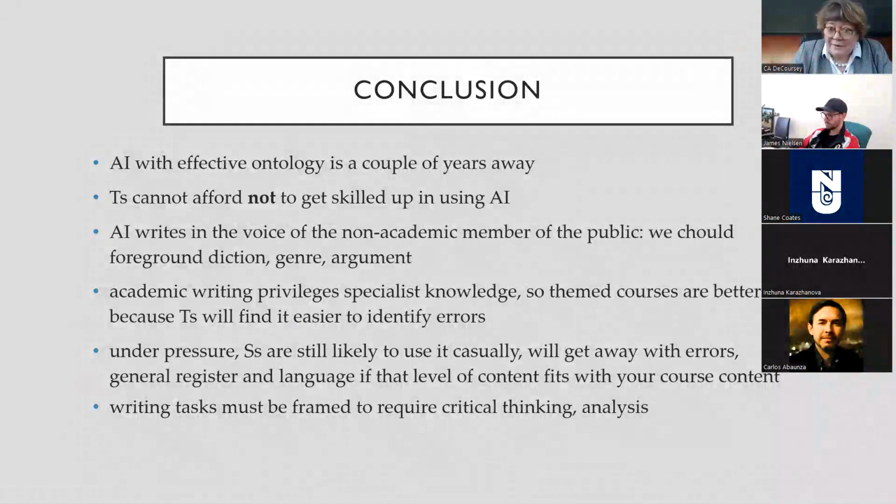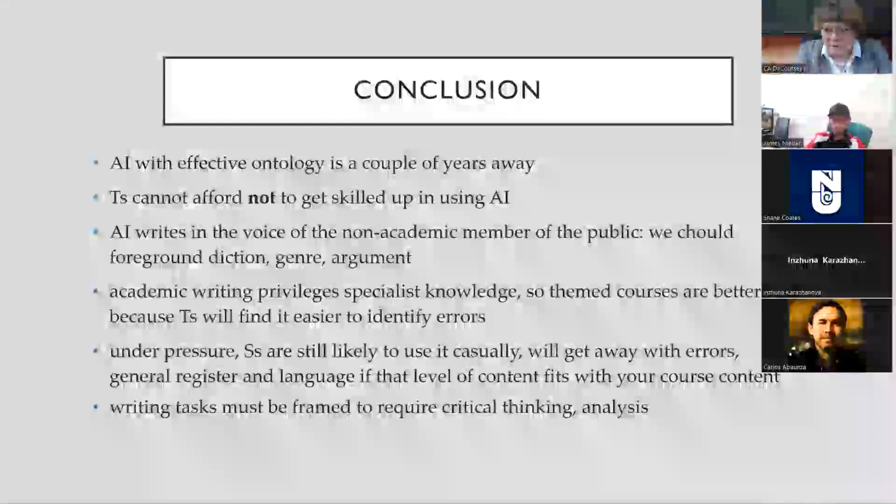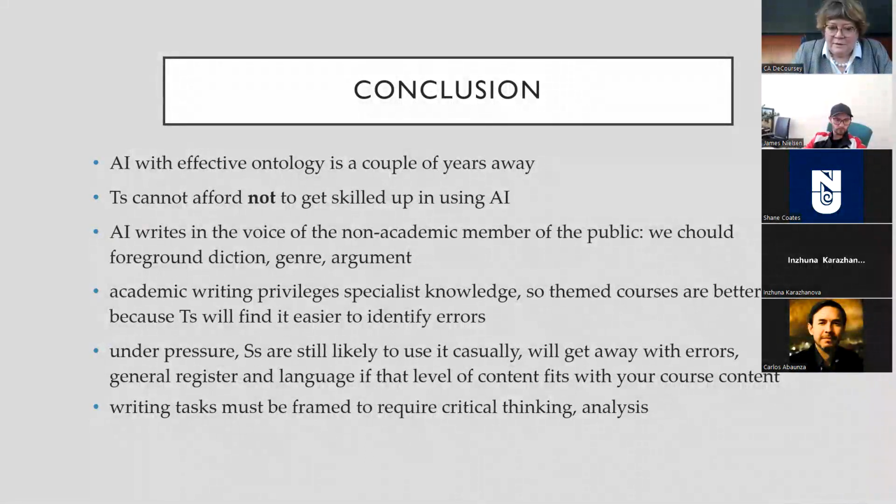AI writes right now in the voice of the non-academic member of the public. So at this point, we can foreground diction, genre, and argument. Humans are still in charge of this. If we theme our courses, we are more likely to be able to identify the errors that happen when ChatGPT and other chatbots hallucinate.